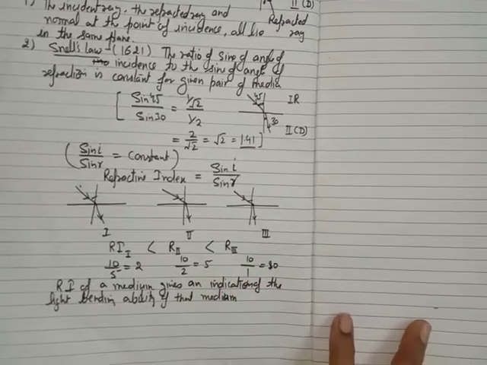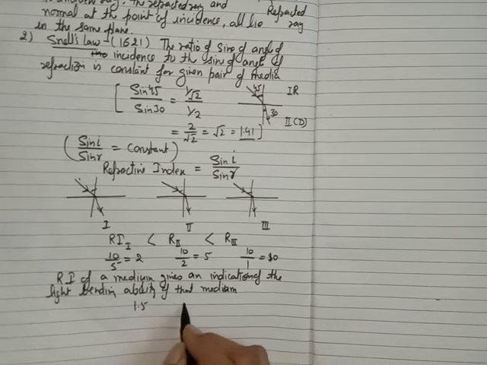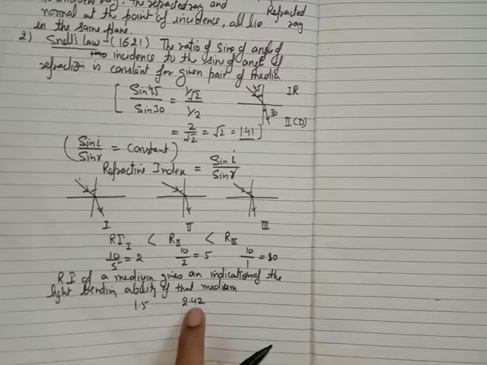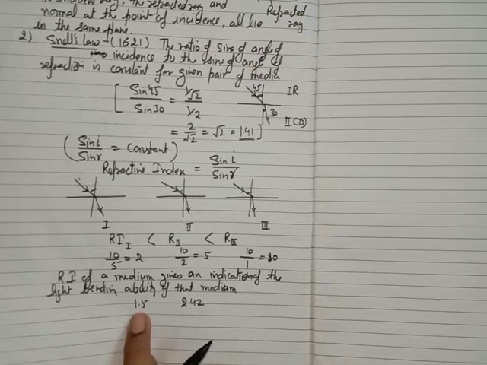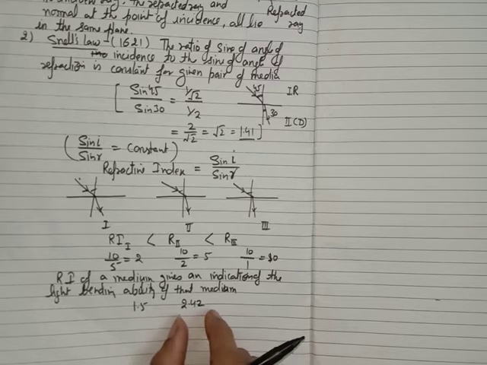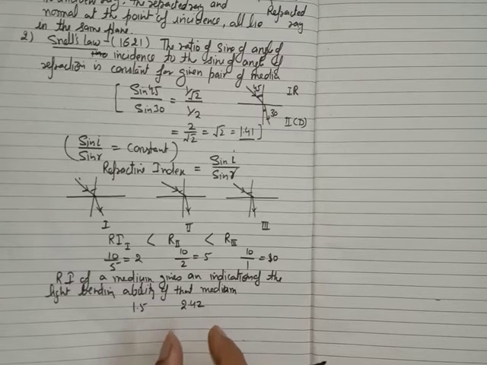Suppose a particular medium has a refractive index of 1.5, and another has 2.42. It means this is a denser medium as compared to this medium. The higher the refractive index, the denser the medium. Okay, this is about the refractive index.